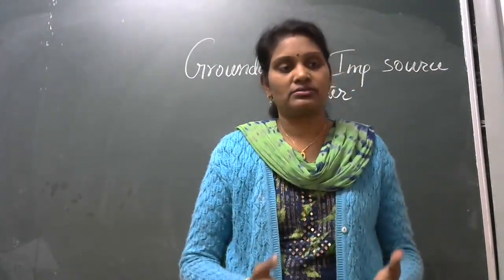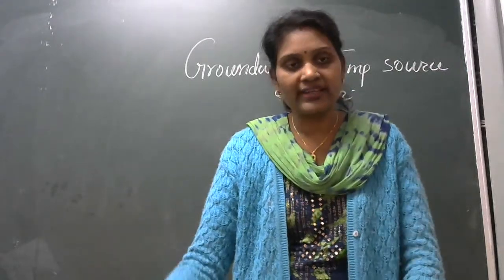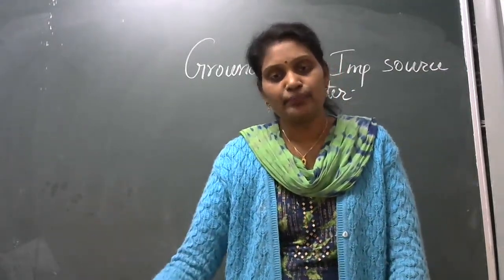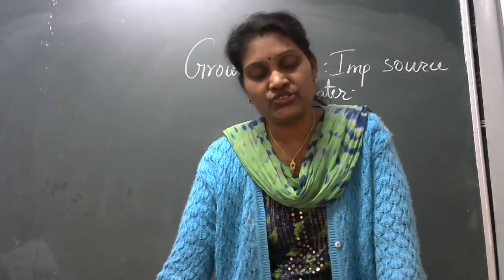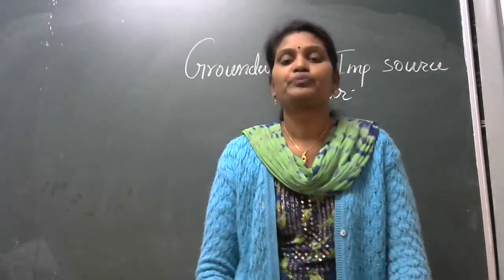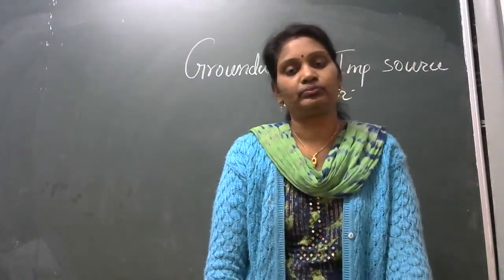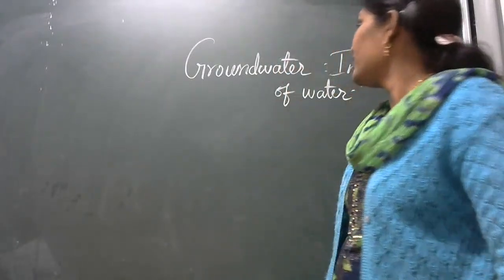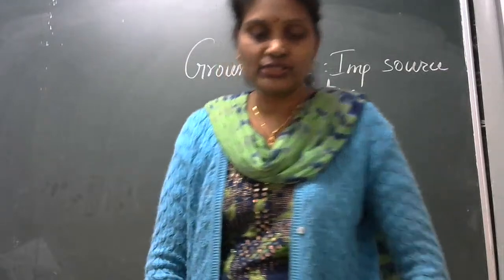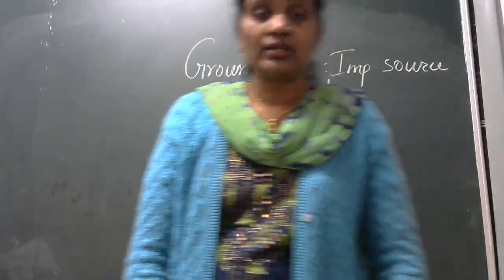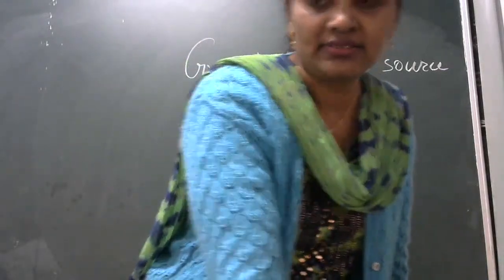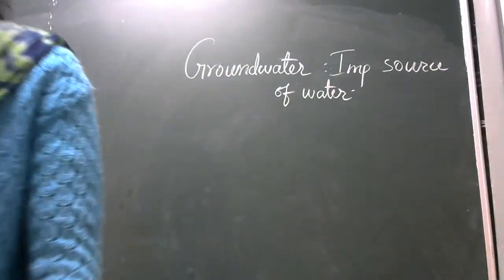Ground means earth. जैसे हम अर्थ को डिग करेंगे, ग्राउंड को डिग करेंगे, कुछ डिस्टेंस के बाद हमें पानी मिलेगा. So that is nothing but the underground water. It is also called as groundwater. Understood, students? Yes. Okay. So now here.